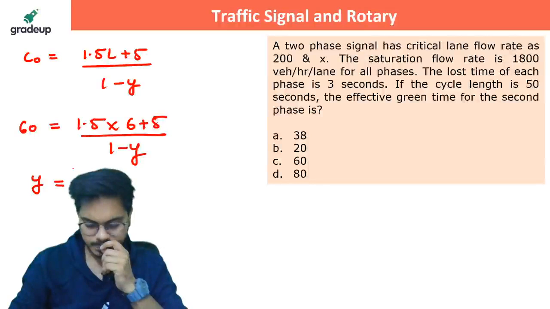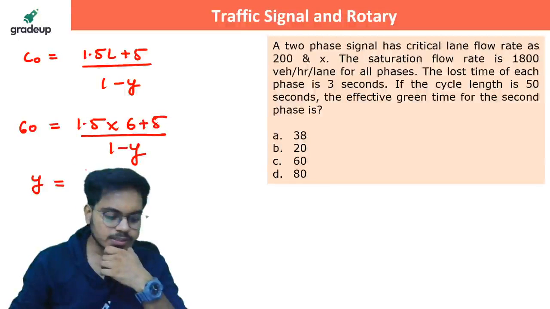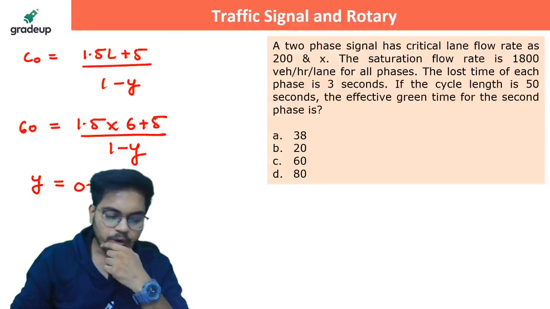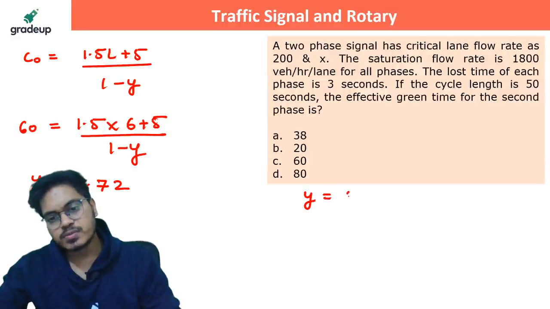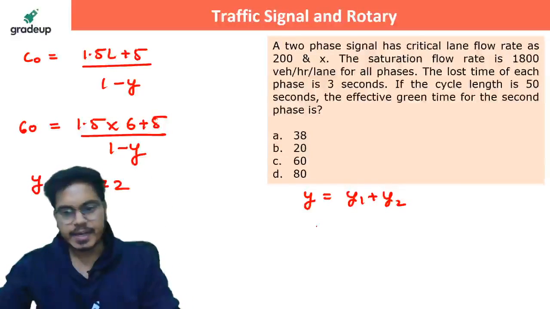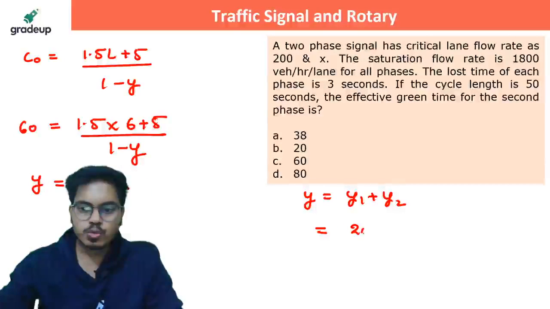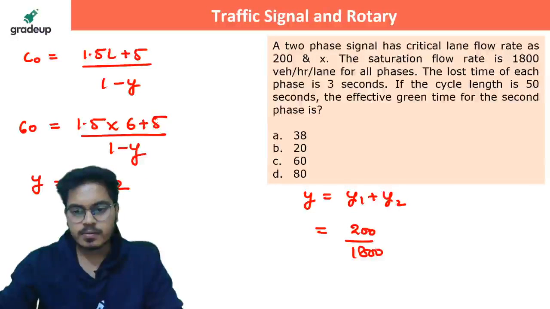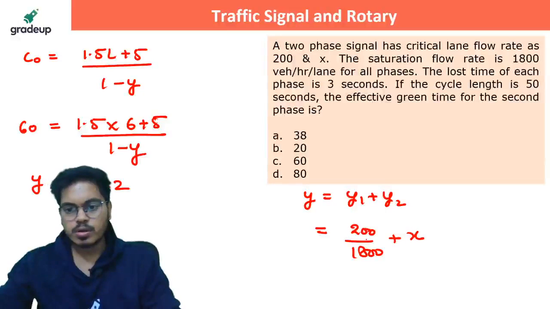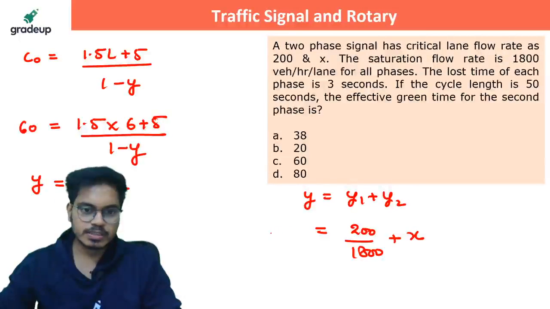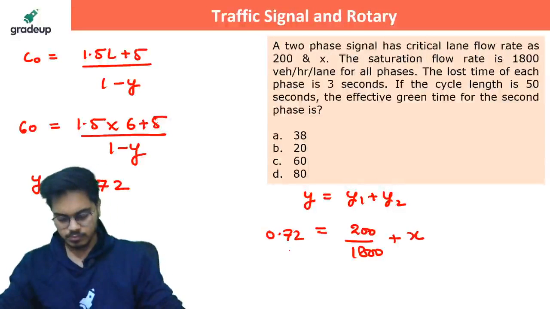Quickly. Y should be how much? It should be 0.72. I know Y is what? It is Y1 plus Y2. What is Y1? It is 200 by 1800, right? And what is Y2? I don't know. But I know this Y. Y is how much? It is 0.72.